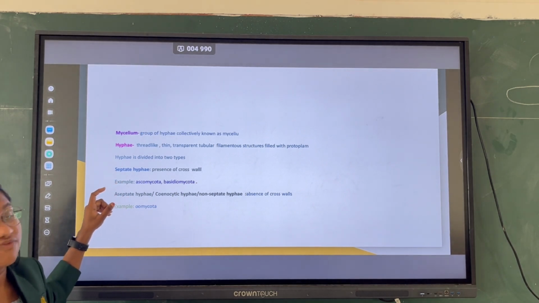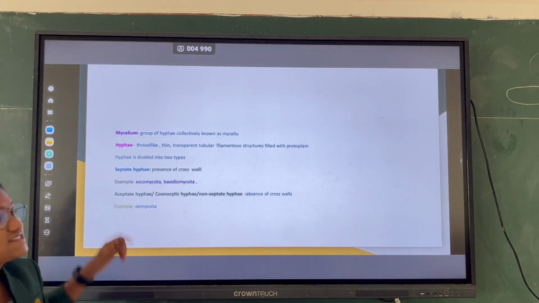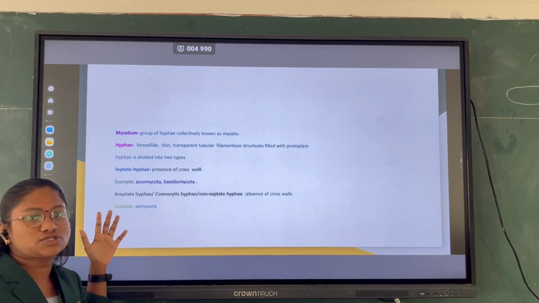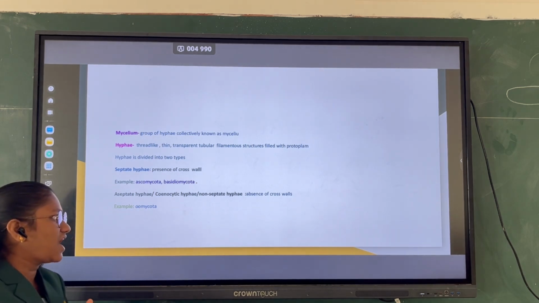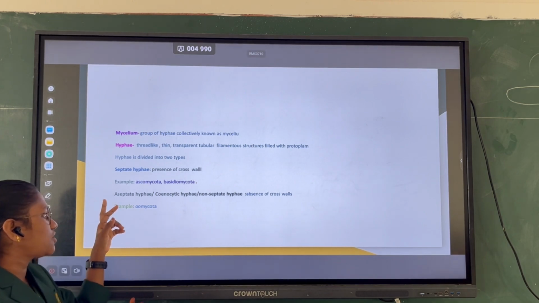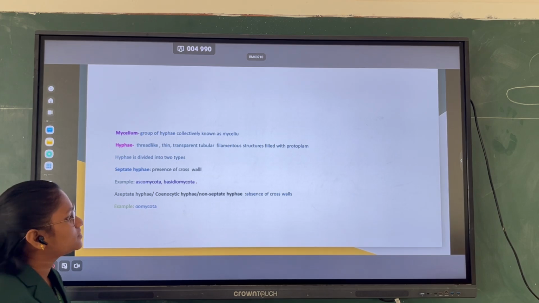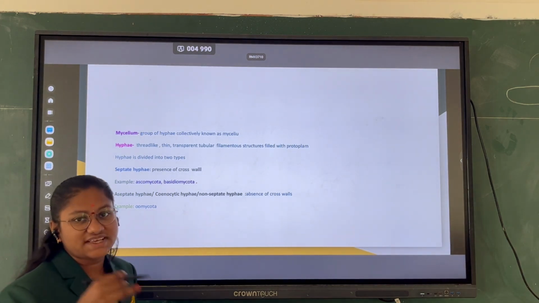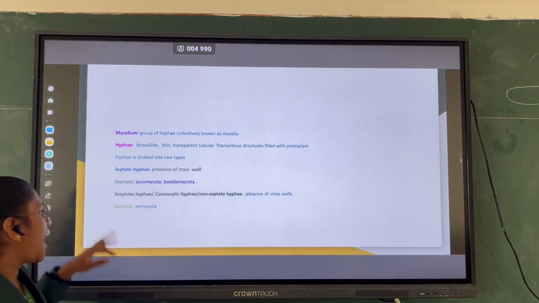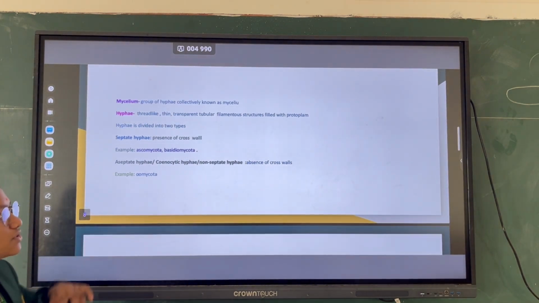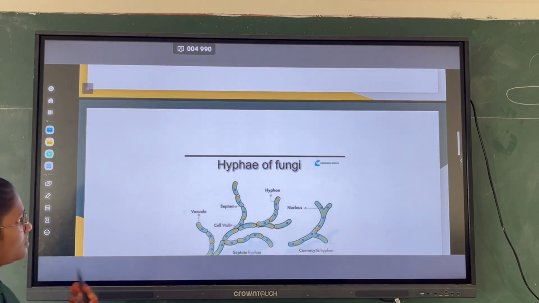The basic groups containing septate fungi are Ascomycota and Basidiomycota. Aseptate hyphae are also known as cenocytic hyphae, or non-septate hyphae, with an absence of cross walls. An example of this is Oomycota, where no cross walls are present.